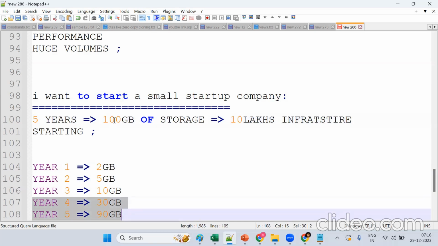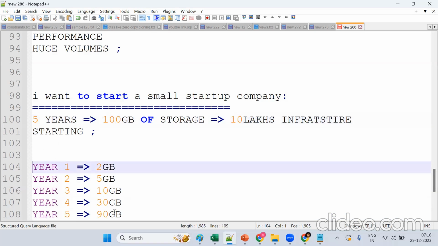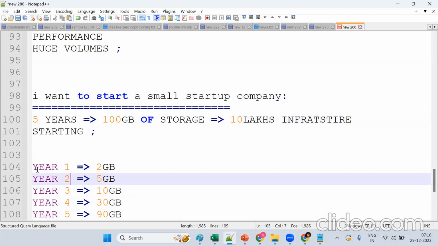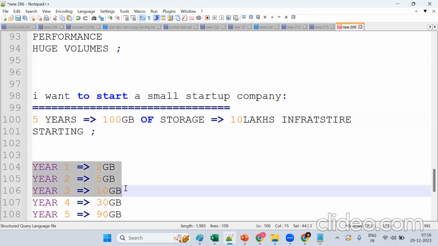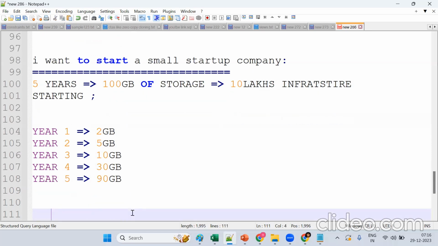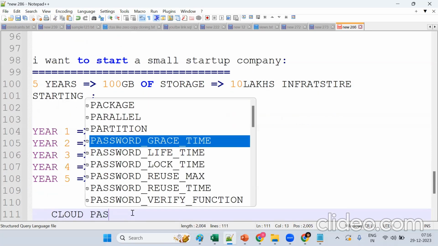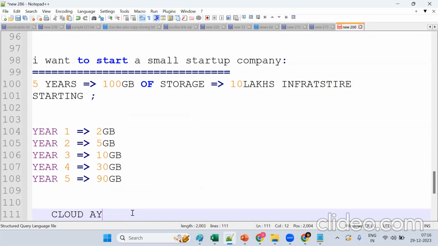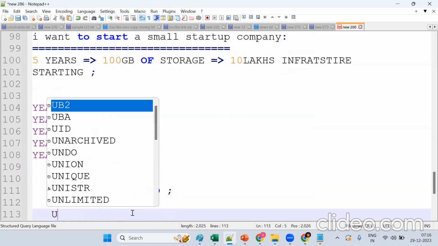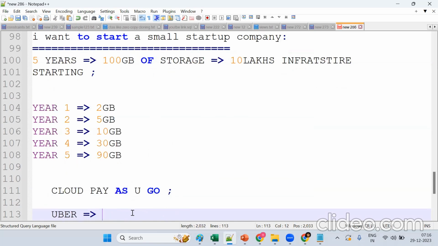Tell me now what happened. For the 5 years we need to pay, but in the first 3 years we did not utilize it. Without using it, we still have to pay. But what about Snowflake? It's a cloud thing, so it's a pay-as-you-go model. Pay as you go means, simple example, I go to Uber and use it for 1 hour. If I use it for 1 hour, should I pay for the entire day or only for 1 hour?